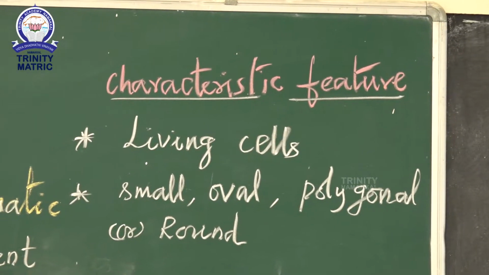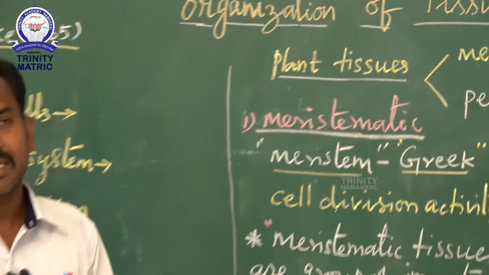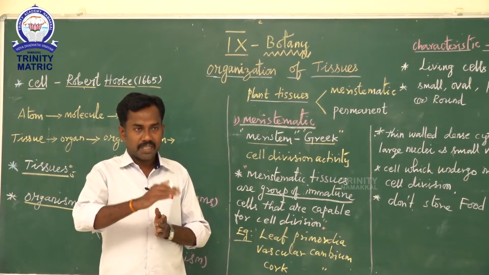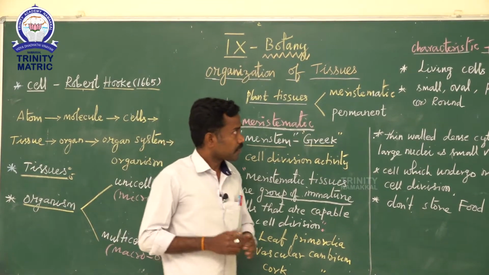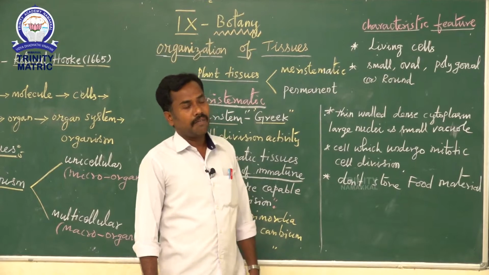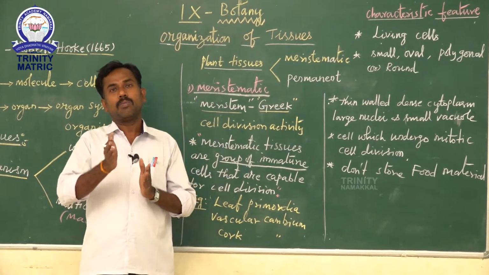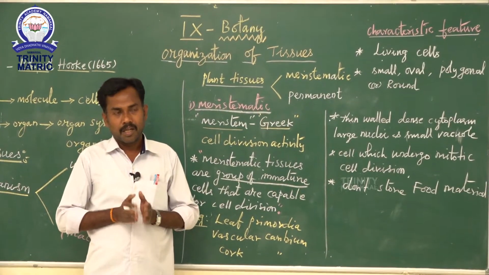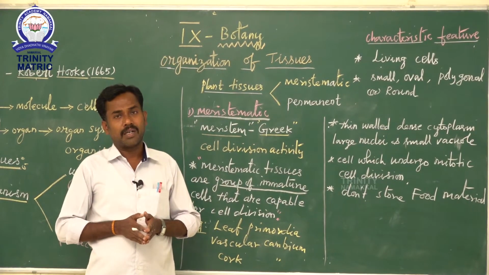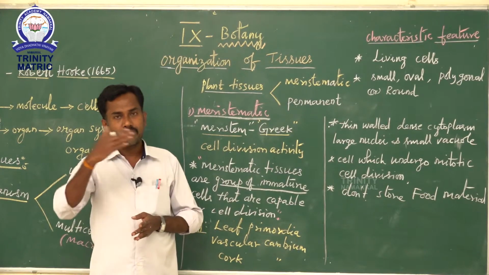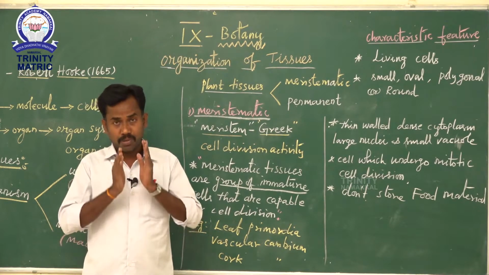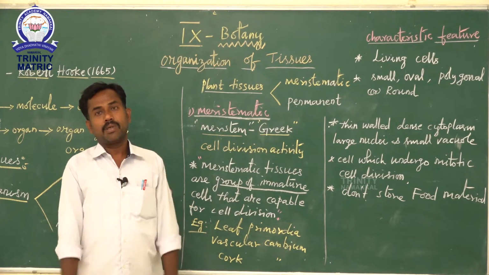Meristematic cells or tissues are present at the end of the shoot apex and root apex. All the cells are living cells. All the cells are living, meaning the entire cell is made up of protoplasm. Protoplasm is the nucleus associated with the cytoplasm. So all the living cells possess well developed protoplasm.